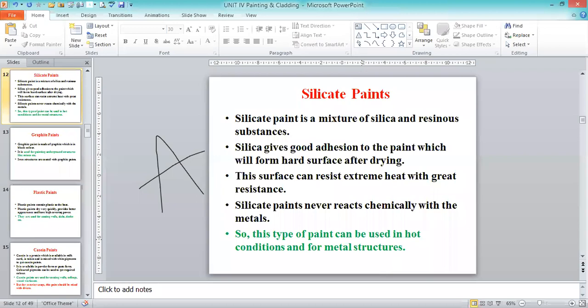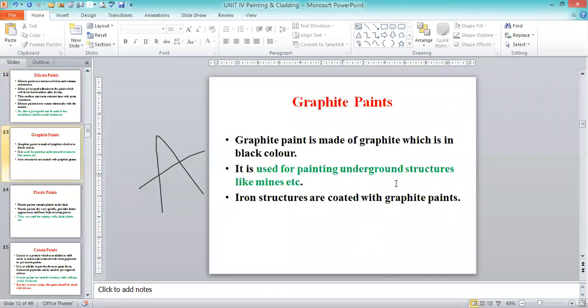Then we'll go for the graphite paints. It is used for painting underground structures like mines, because graphite material is available in abundance. That's why it is black in color and used for mines and underground structures. Graphite is the main ingredient.